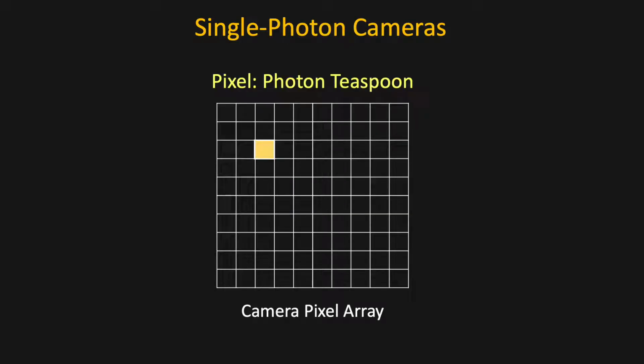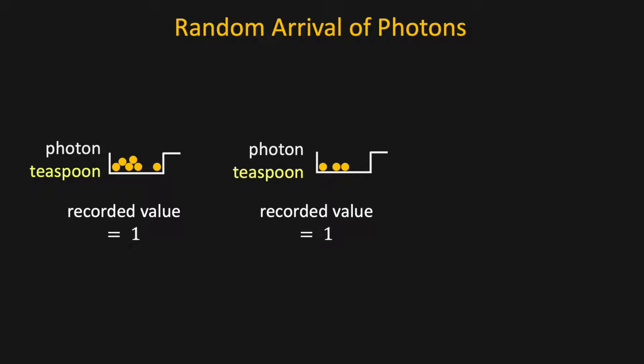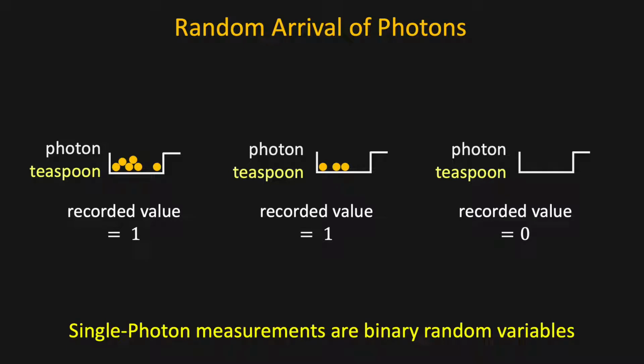A SPAD pixel functions like a photon teaspoon that can detect the arrival of individual photons. If more than one photon arrives during an exposure window, irrespective of the number of photons, the returned value is 1, and 0 otherwise. Since photon arrivals are stochastic, these pixel values are binary random variables.